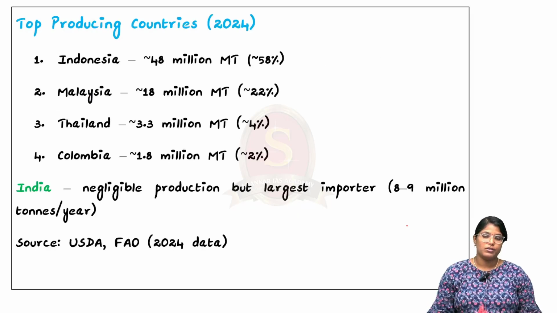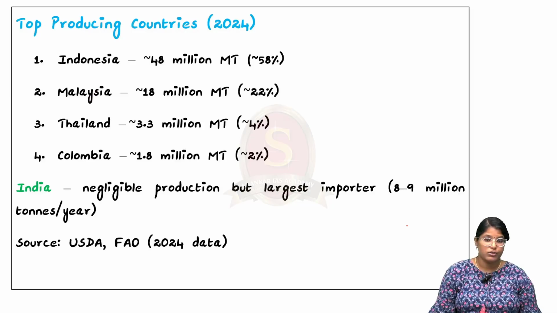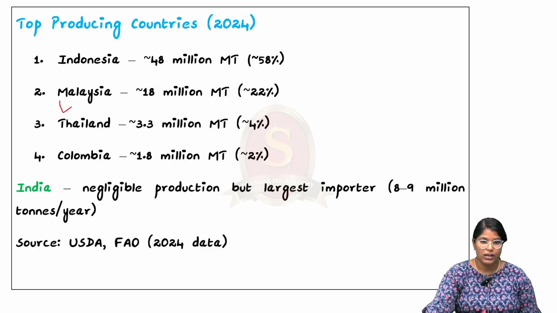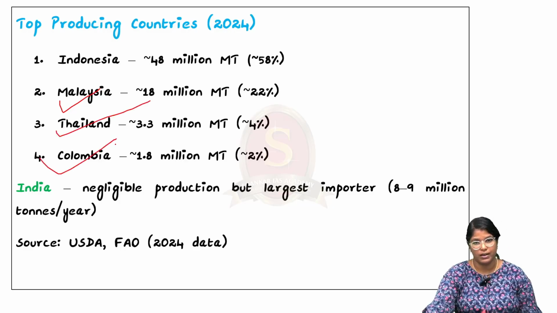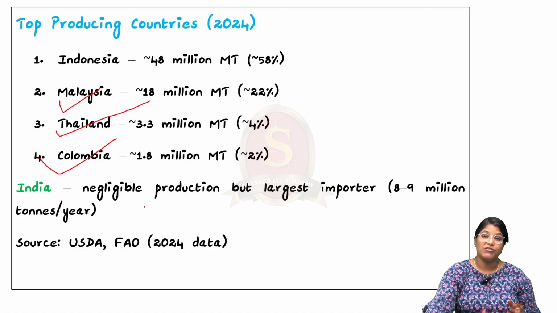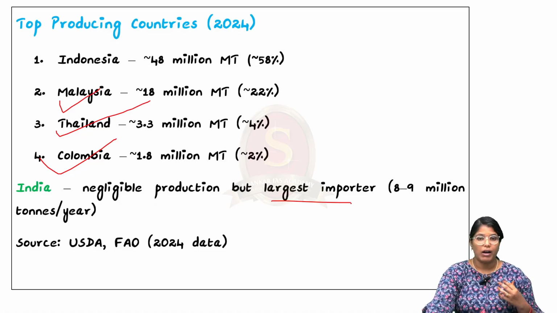Now moving on, we have to see the top producer countries when it comes to palm oil. The first is Indonesia. 58% of production comes from Indonesia. Then comes Malaysia, 22%. Then Thailand, 4%, and Colombia, 2%. When we talk about India, we have negligible production, but we are the largest importer. We have a huge market here in India. Literally 8 to 9 million tons per year is imported. This is as per the USDA report and FAO.